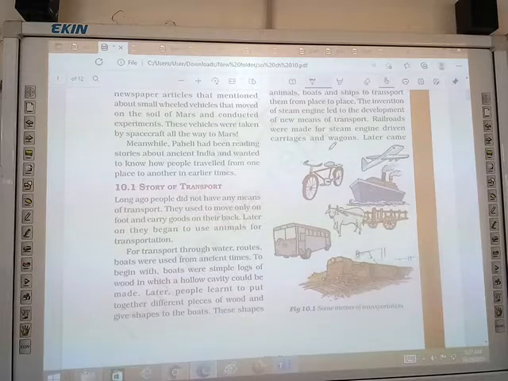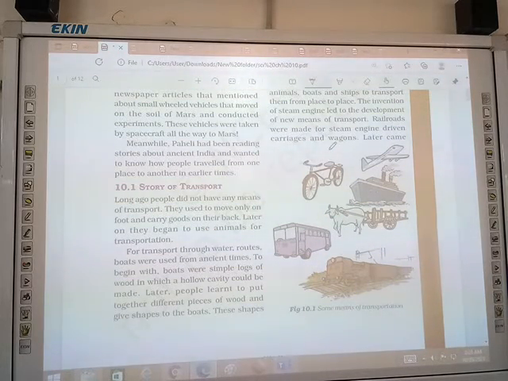For transport through water, routes, boats were used from ancient time. So from ancient time से transportation के लिए they use water transport, routes मतलब land transport and boats. ठीक है, for movement from one place to another place.